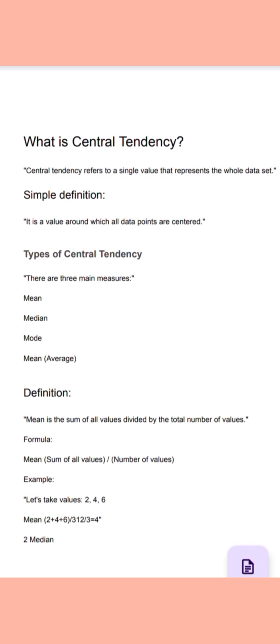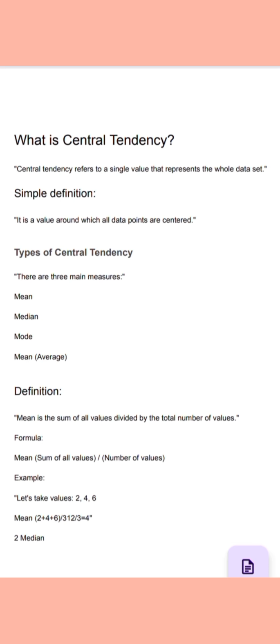In the previous lecture we studied data presentation. Today we will learn about measures of central tendency, which is a very important concept in statistics. What is central tendency? Central tendency refers to a single value that represents the whole data set. In simple definition, it is a value around which all data points are centered.